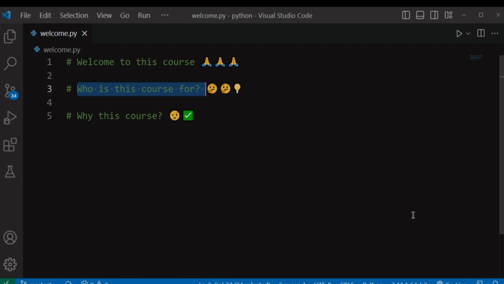I have divided this course into two sections for you. In the first section, you will learn all the basics that you need to get started with Python. And in the second section, I will teach you how to apply the concepts that you covered in section 1 by building different kinds of projects. And the second question, why this course?